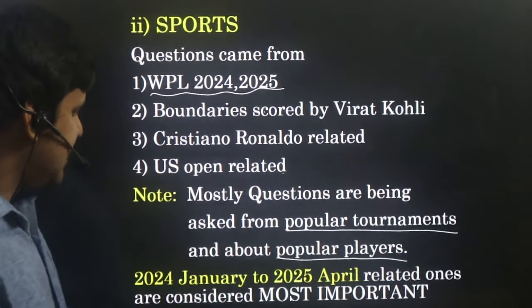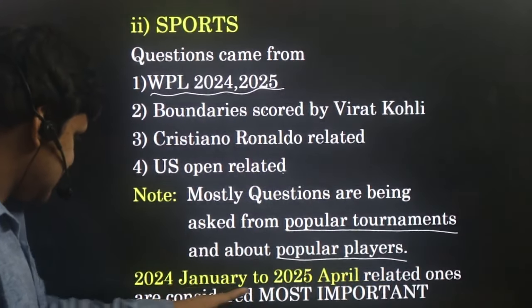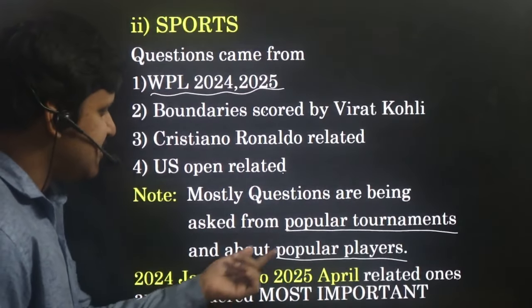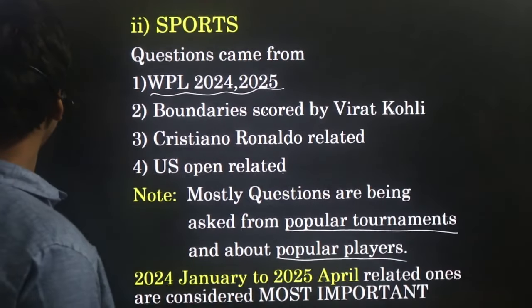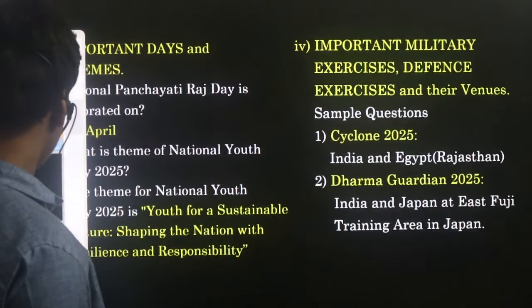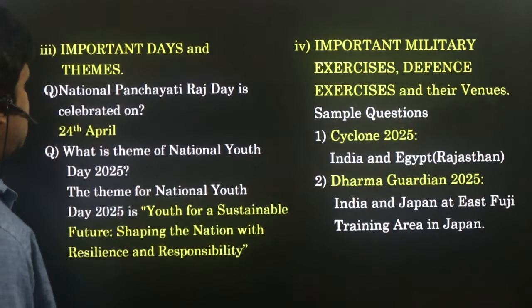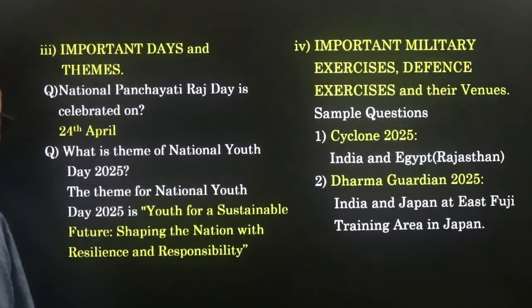Just read about 1 to 1.5 years. During this time period, read all the popular tournaments and popular players. That is enough in sports. Next let us go to another one: important days and themes. That is the third important thing in current affairs.